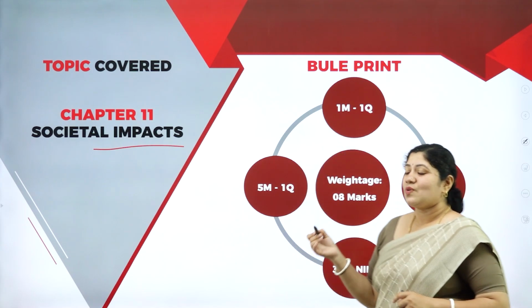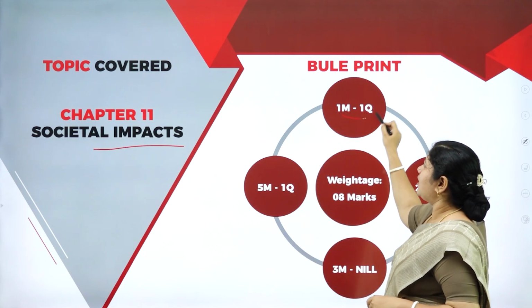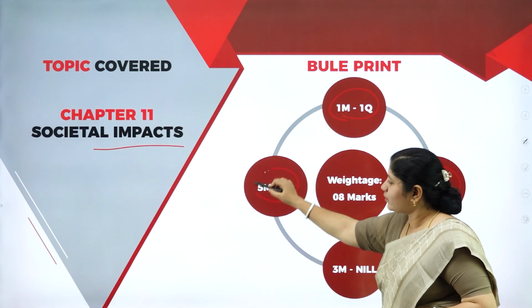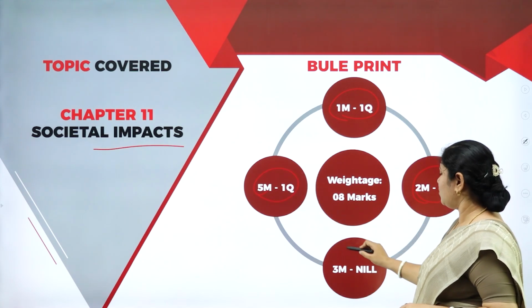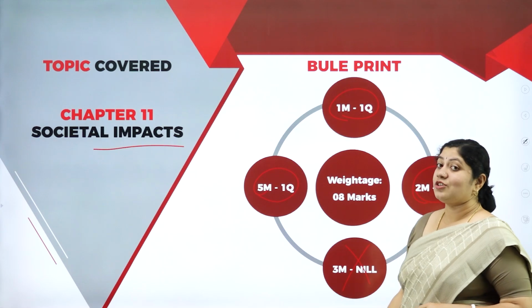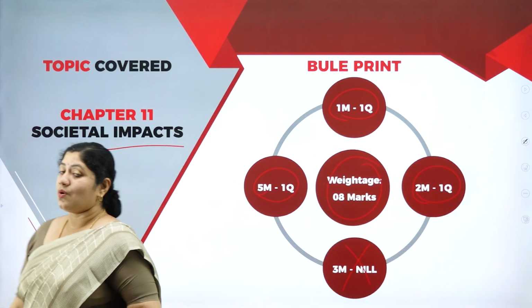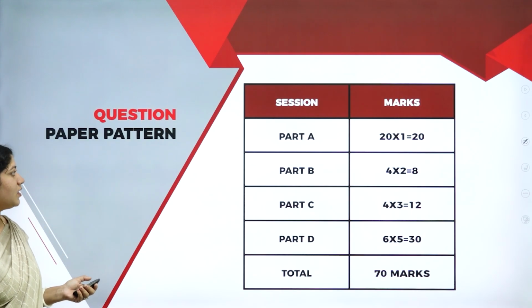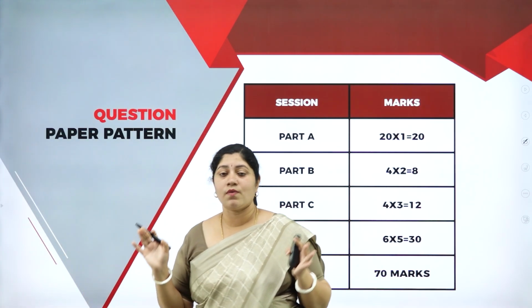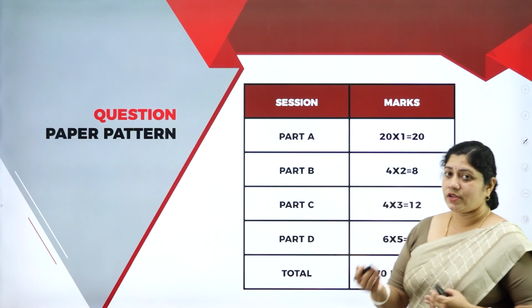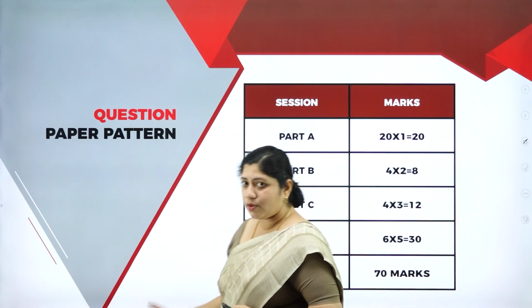Isn't it great? With respect to this unit, you'll be getting 1 mark 1 question, 2 marks 1 question, and 5 marks 1 question, wherein you'll have no 3 mark question. And the total weightage of this unit is a complete 8 marks. So all put together, we have a complete 11 chapters in the first PUC syllabus, which is prescribed by the Karnataka Pre-University Board.